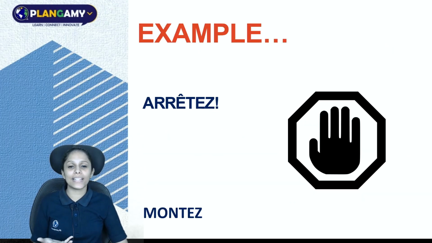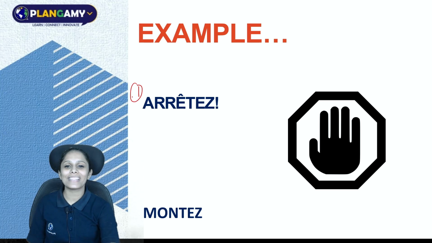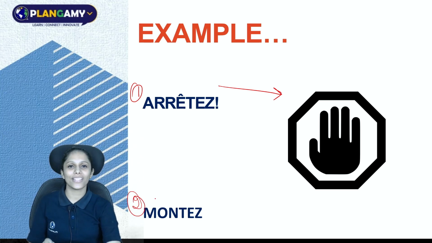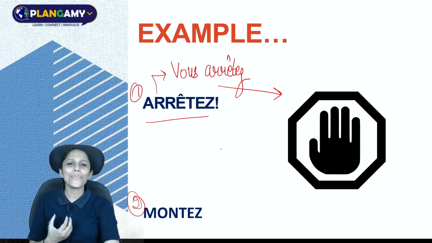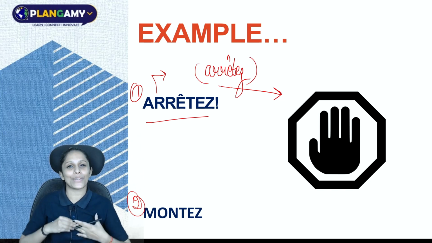So here we have an example. The first example is arrêter, that is to stop, as you can see here. Second is monter, that is to climb up. Now, first let me try to conjugate the verb arrêter in present tense. It becomes vous arrêtez. But I want its imperative form. What will I do now? I will remove this vous and hence I'll get my imperative form.